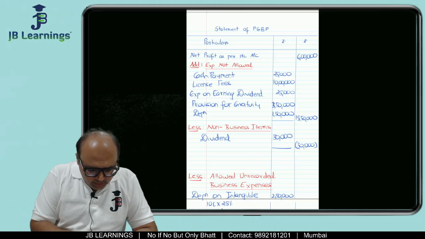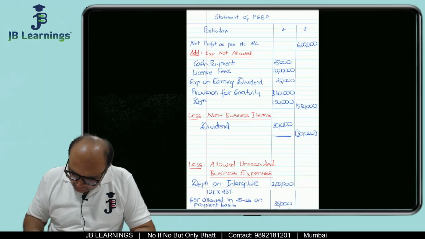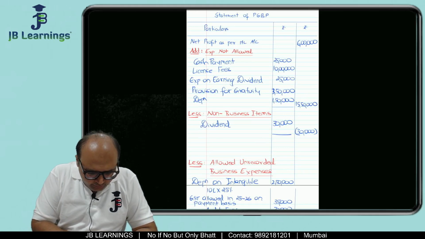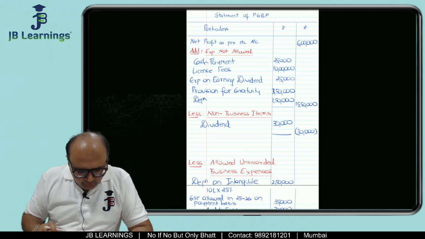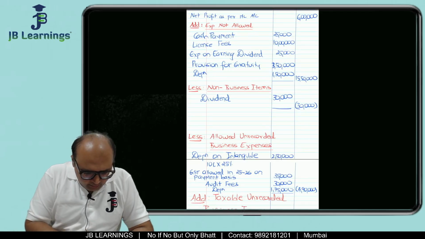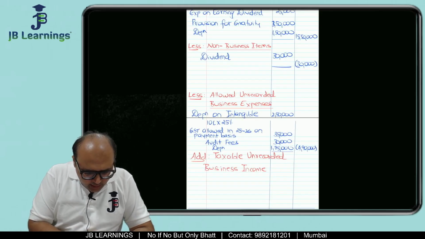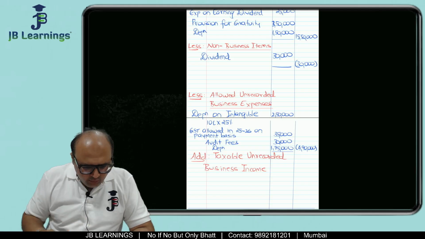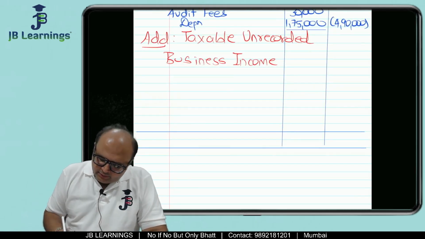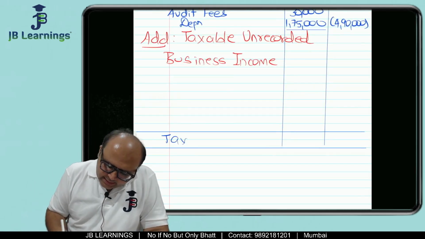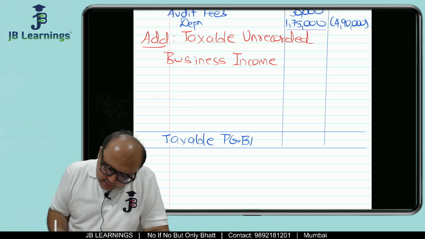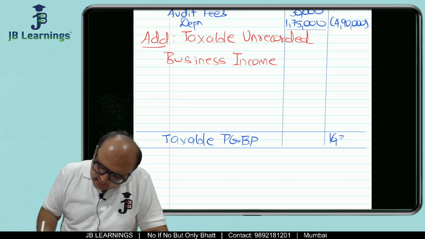So now what are we supposed to do? 6 lakhs plus 15,50,000 minus 30,000 minus 4,90,000, which is 16,30,000. So our taxable PGBP is 16,30,000.